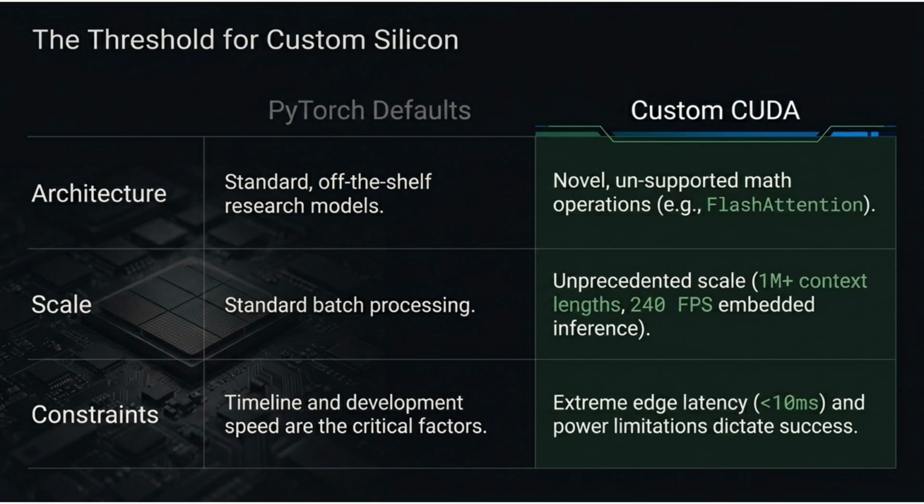The threshold for custom silicon. PyTorch defaults use standard models, standard batch sizes, and optimize for development speed. Custom CUDA enters when you need novel unsupported operations like FlashAttention, unprecedented scale with 1 million plus context, or 240 FPS embedded inference, or extreme edge latency under 10 milliseconds with hard power limits. Architecture, scale, and constraints, not ego, trigger the descent.